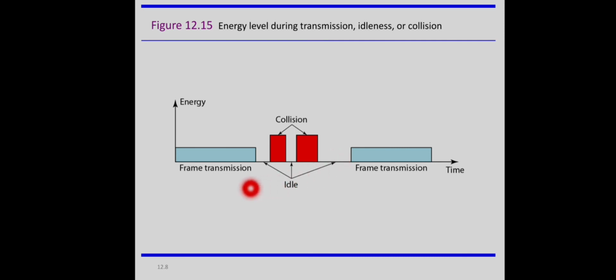If it is at a normal energy level, some station is transmitting a frame successfully. If the channel is at a high, abnormal energy level, there is a collision. Using this energy difference, any station can detect whether the channel is idle, whether some other station is transmitting data, or whether a collision occurred.